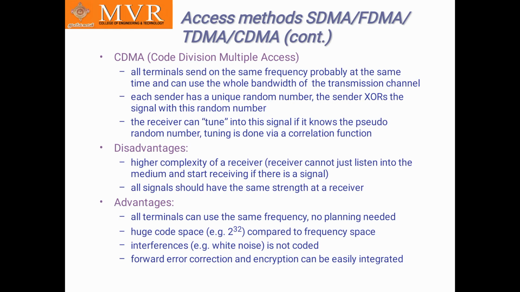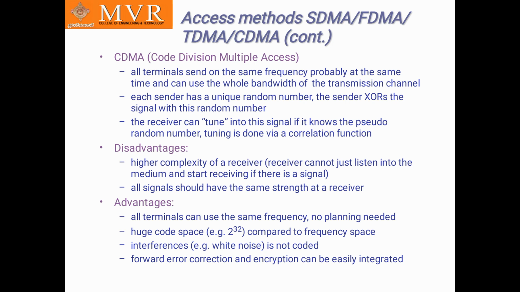Accessing methods for CDMA. CDMA is nothing but code division multiple access. All terminals send on the same frequency, probably at the same time, and can use the whole bandwidth of the transmission channel. Each sender has a unique random number. The sender XORs the signal with the random number. The receiver can tune in to the signal if it knows the pseudo random number. Tuning is done via a correlation function.